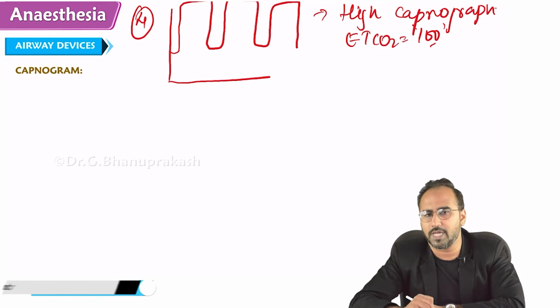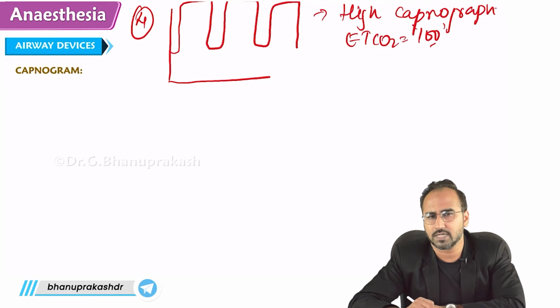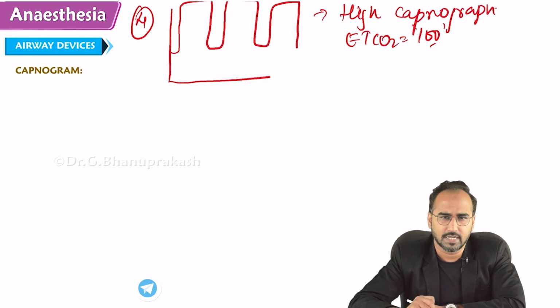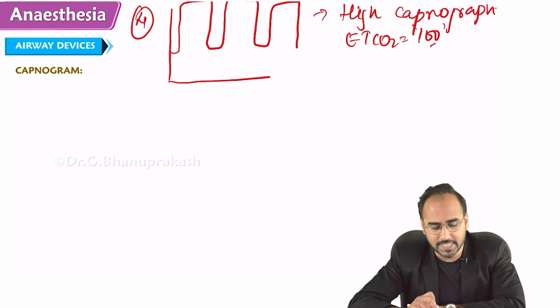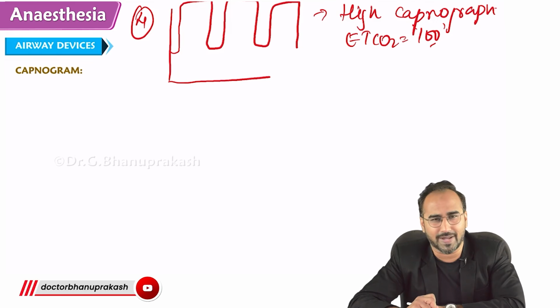It is seen in what patient? Okay, I'll give you a hint. Imagine we are using a closed breathing circuit. In a closed breathing circuit, you might get this kind of pattern.